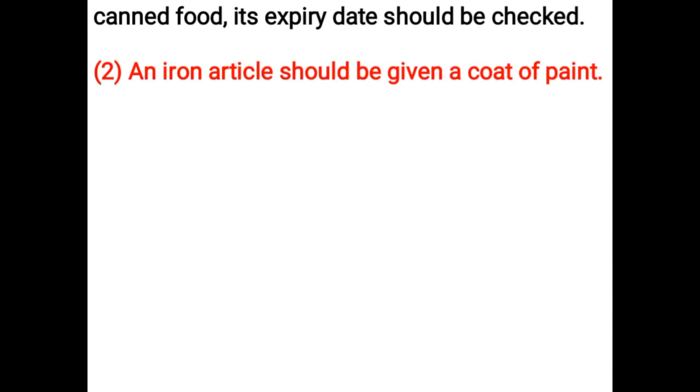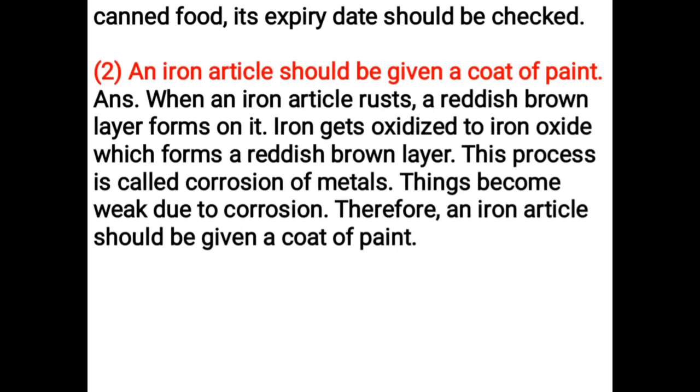An iron article should be given a coat of paint. When an iron article rusts, a reddish brown layer forms on it. Iron gets oxidized to iron oxide, which forms a reddish brown layer. This process is called corrosion of metals. Things become weak due to corrosion. Therefore, an iron article should be given a coat of paint.